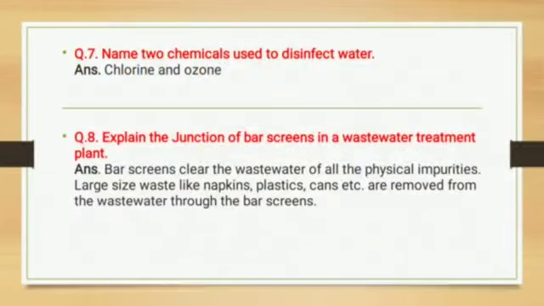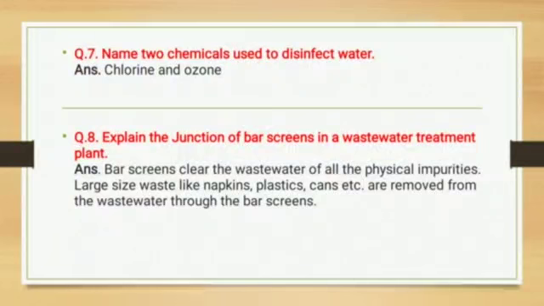Question number 7. Name 2 chemicals used to disinfect water. Here mostly we can use 2 chemicals only, chlorine and ozone. So chlorine and ozone are the chemicals used to disinfect water.